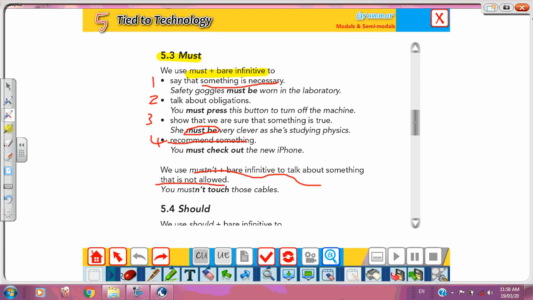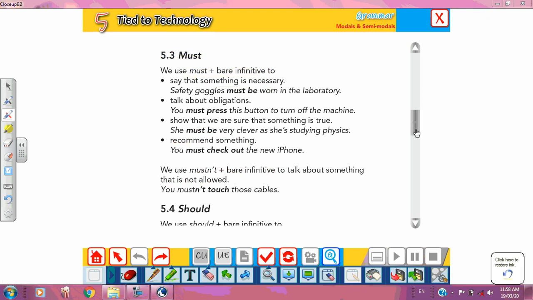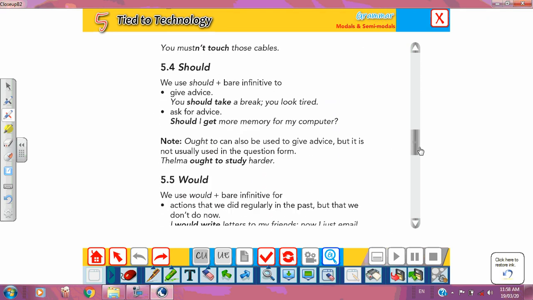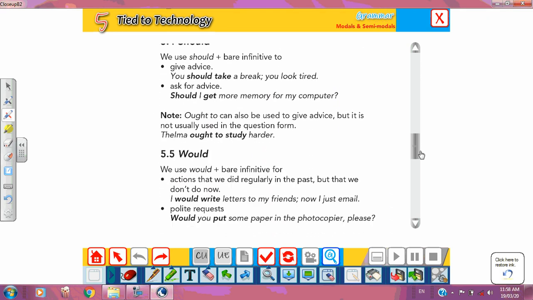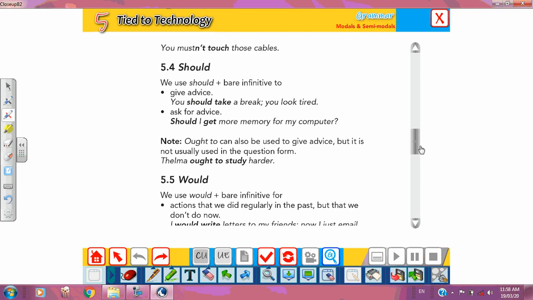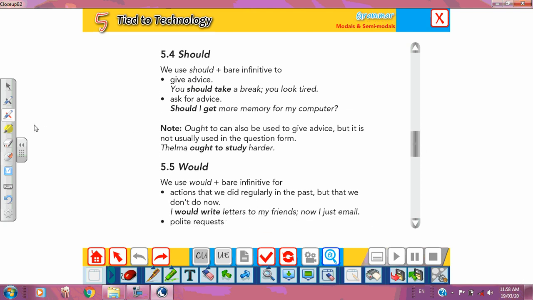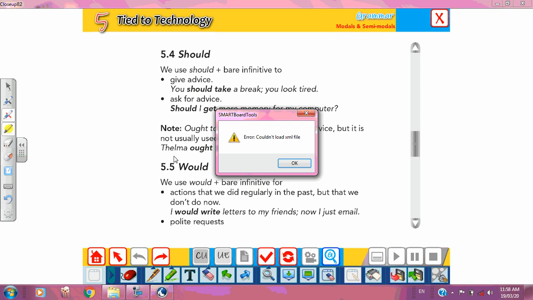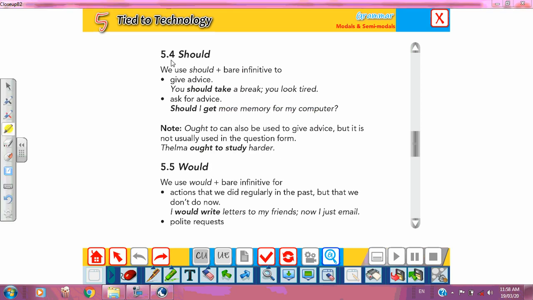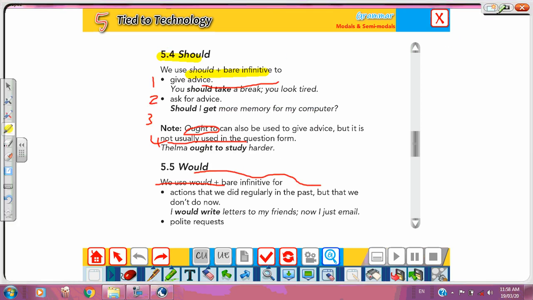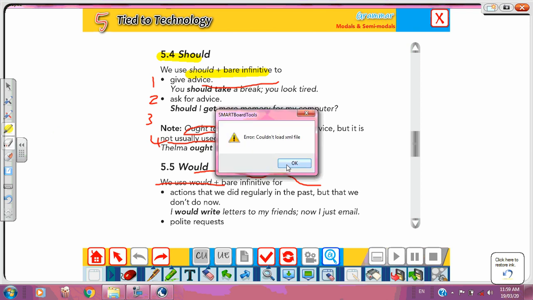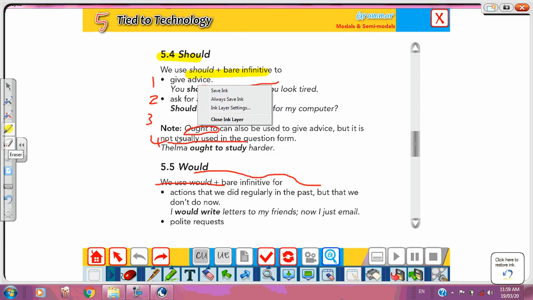Let's go to another modal, which is should. And when I see the word should, immediately the word advice comes to my mind. Very good. And this is the main use of should, to talk about what? To talk about advice.